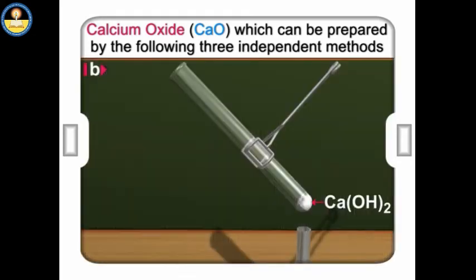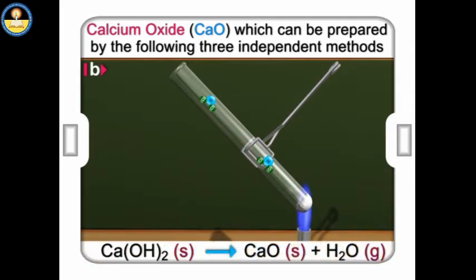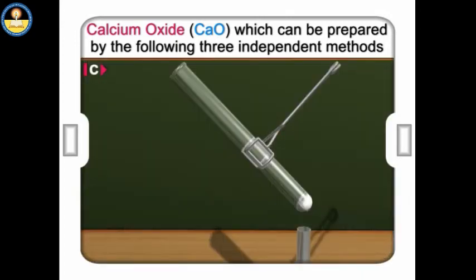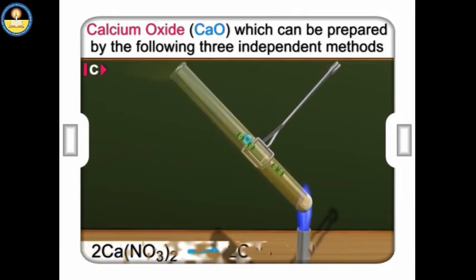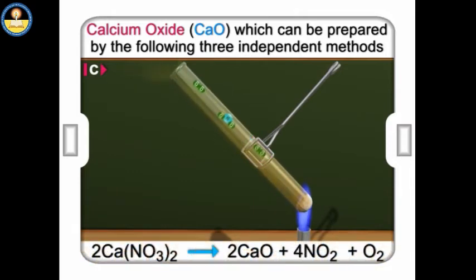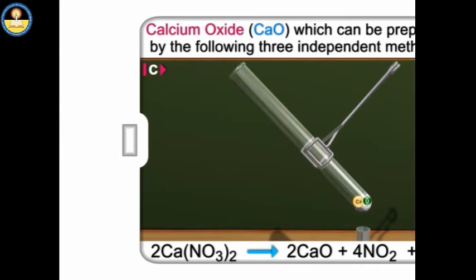B. By heating calcium hydroxide strongly, calcium oxide and H2O are formed. Ca(OH)2 gives CaO + H2O. C. By heating calcium nitrate strongly, 2Ca(NO3)2 gives 2CaO + 4NO2 + O2.